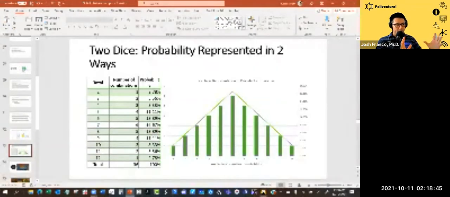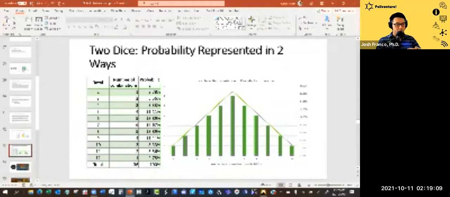But before we do that, imagine instead of having just one dice, now we have 2, right? So what's the probability represented in 2 different ways? On the left-hand side, you'll see what the total number is, right? So if we roll 2 dice, there is one way of getting the number 2. So if you roll a 1 and a 1, right, that's 2, and you have a 2.78 probability of getting a 2.